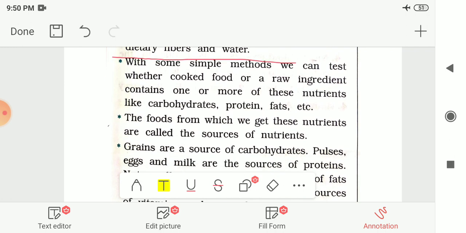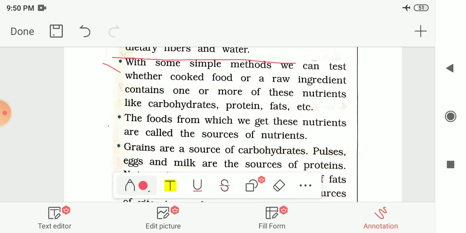Next is, with some simple methods, we can test whether cooked food or a raw ingredient contains one or more of these nutrients like carbohydrates, protein and fat, etc. We had performed tests to check the presence of carbohydrates, protein and fats in the chapter, and in that we checked the presence of these nutrients in the food.